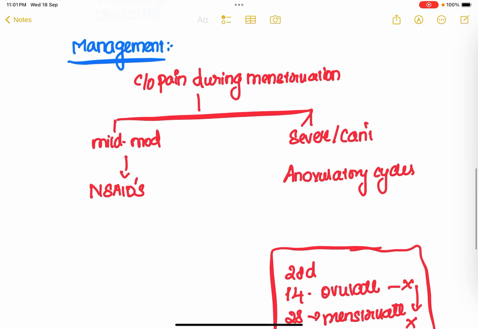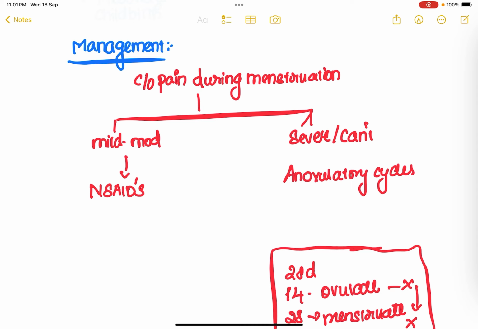So what is the management of this primary or spasmodic dysmenorrhea? Since the patient is complaining of pain during menstruation, which is actually due to the release of PGF2 alpha, I have nothing to do with any kind of pathology here, since everything is happening because of a physiological phenomenon. My only concern is symptomatic management. The patient came to me with complaints of pain, so my role is to alleviate her pain.